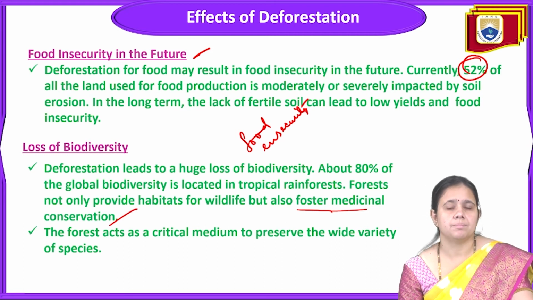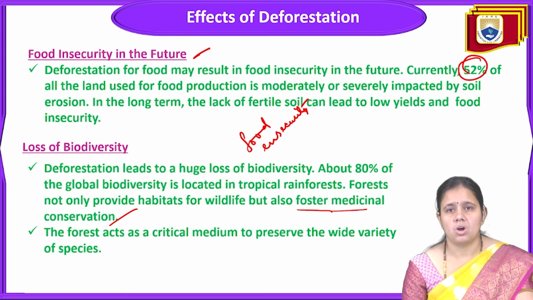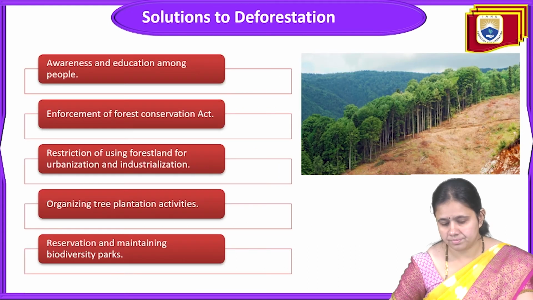It is linked with climate change and global warming. So all global environmental problems are interlinked and interconnected. So loss of biodiversity is also an effect of deforestation.